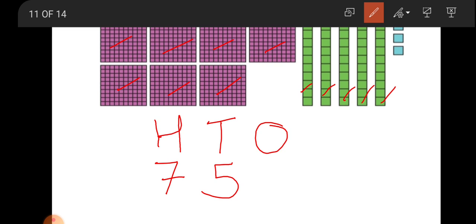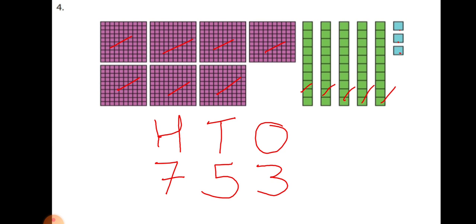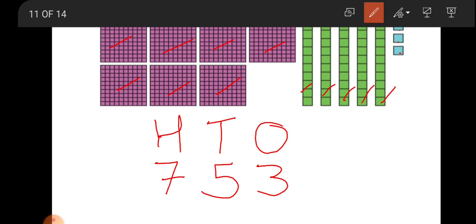And how many loose boxes? 1, 2, 3. So write 3 in the ones place. So which number is made? 753. 7 is in the 100 place, 5 is in tens, and 3 is in ones. 753.